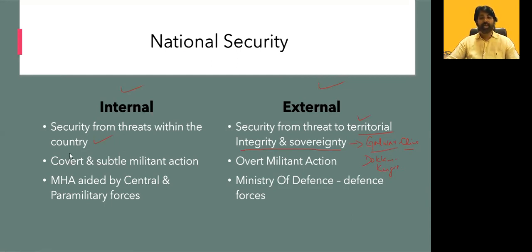Internal threat involves covert, subtle militant action, meaning they will try to act silently. All of a sudden there will be a bomb blast, and only after the blast will we come to know how it happened, then go for investigation. Whereas external threat is not like that. It is open militant action: large-scale forces will come, start attacking, and enter across the border.